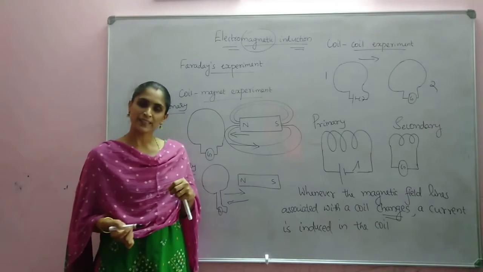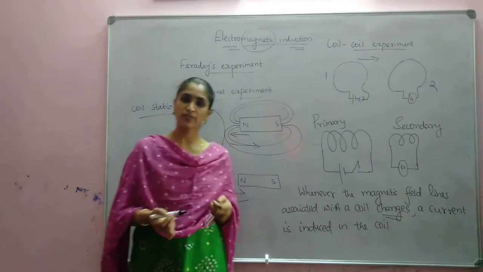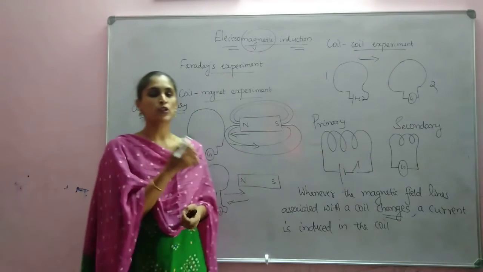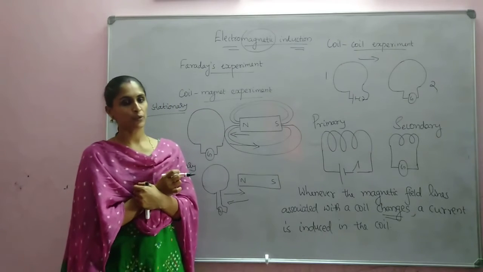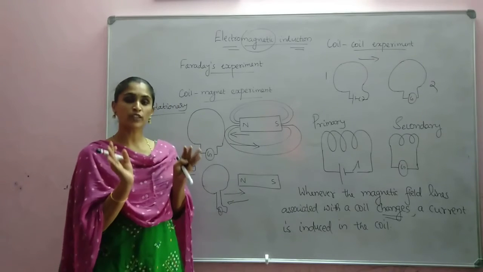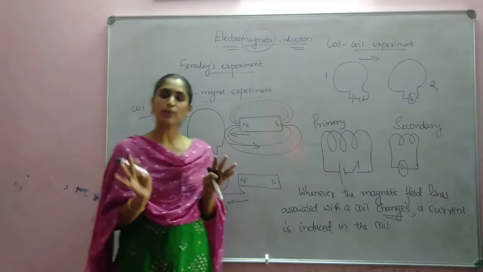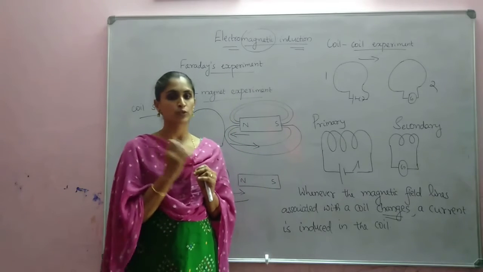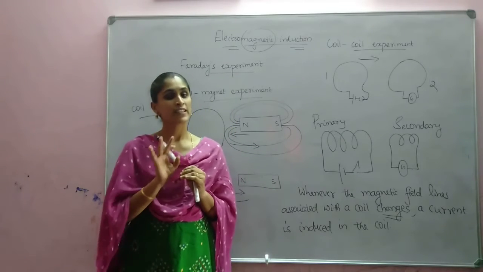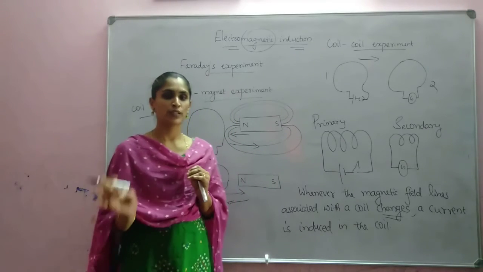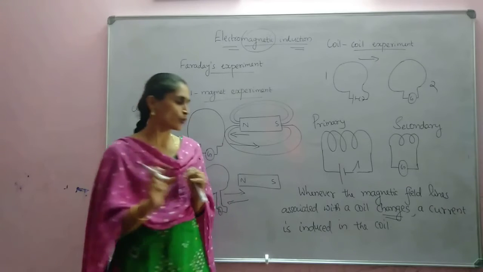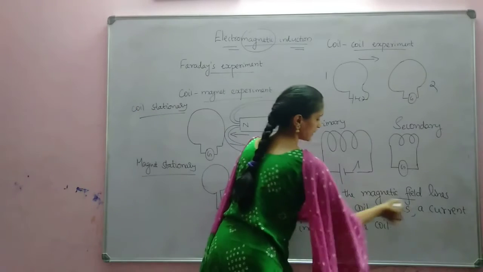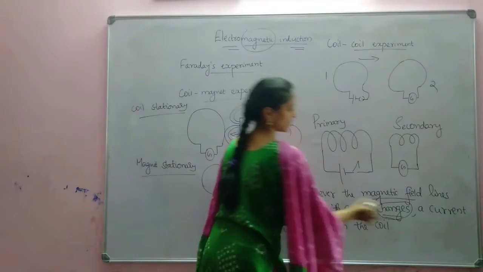So there will be a change in magnetic field lines, or magnetic field, or magnetic flux, because of which a current will be produced. If both are stationary, the same number of field lines are passing, the same magnetic field will be there through that coil, and no current will be produced. So current will be produced if and only if the magnetic field changes.